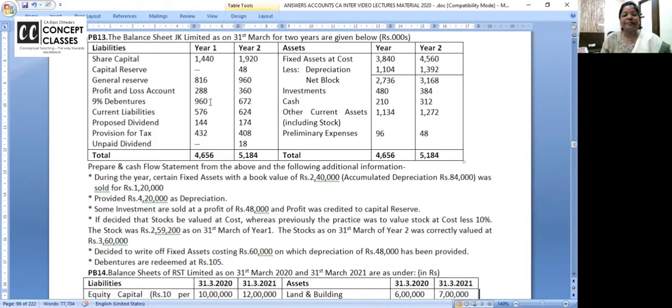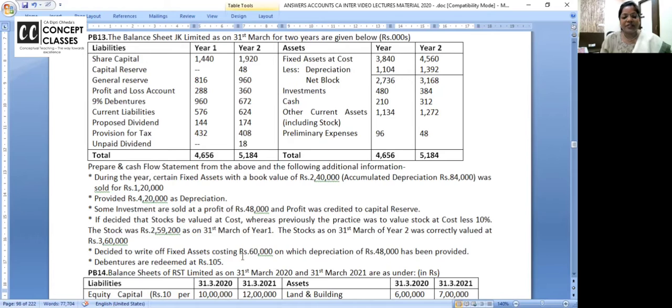Net profit. Debentures are redeemed, reduced. Proposed dividend is there. Provision. Unpaid dividend is like unclaimed dividend. You can say it's like dividend which is not paid. Prepare a cash flow statement. Fixed asset is sold and all detail. Some investments are sold. It has been decided to value the cost, whereas stock at cost, some adjustment in stock.